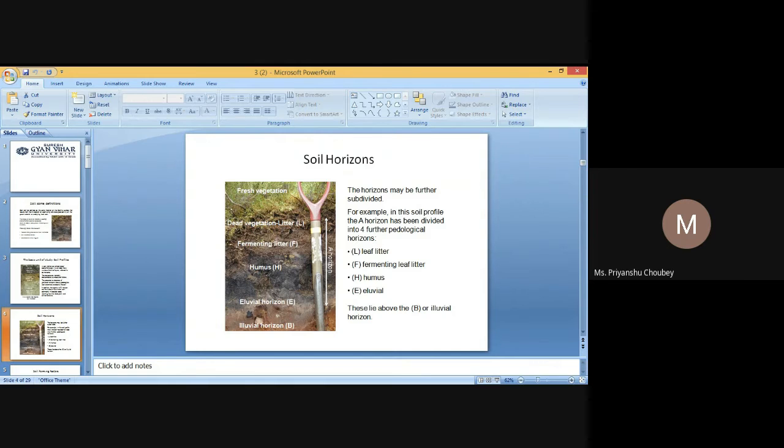Soil structure is defined as the arrangement of primary and secondary soil particles in a certain structural pattern. This arrangement results in the formation of different sized soil pores. Therefore, soil structure may also be defined as the arrangement of the various sized soil pores in a certain structural pattern. So now, the importance of soil structure.